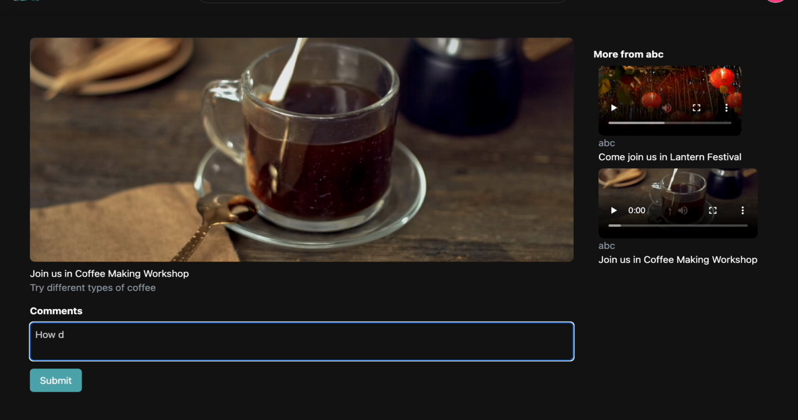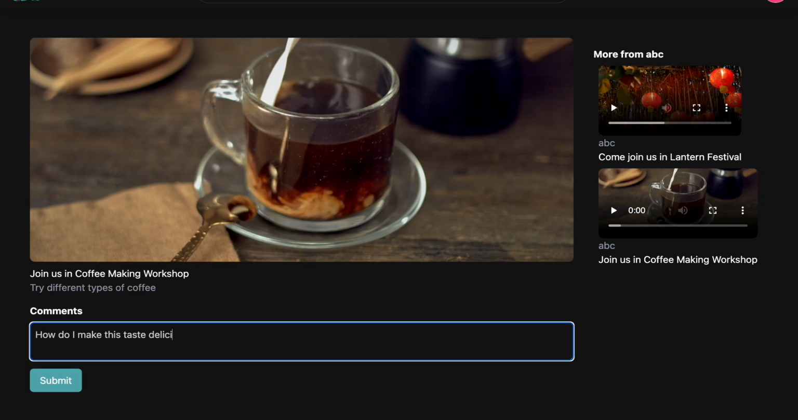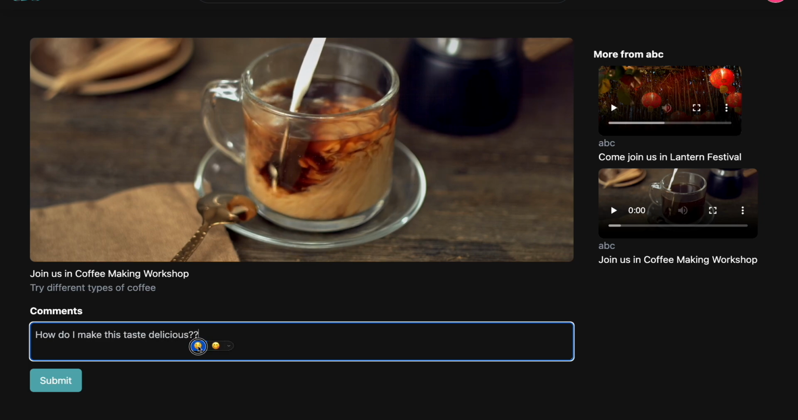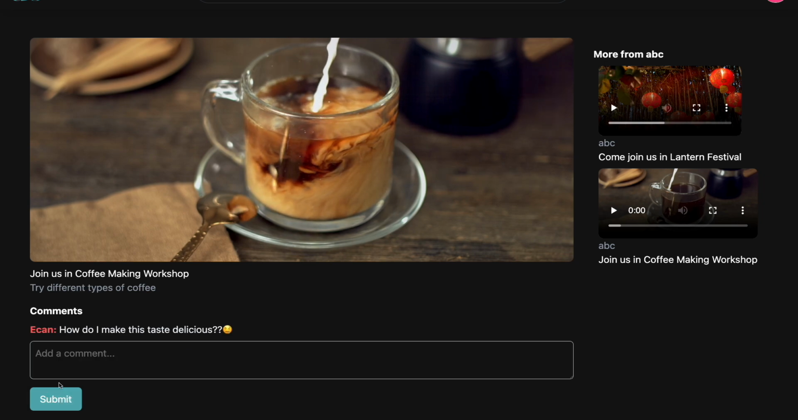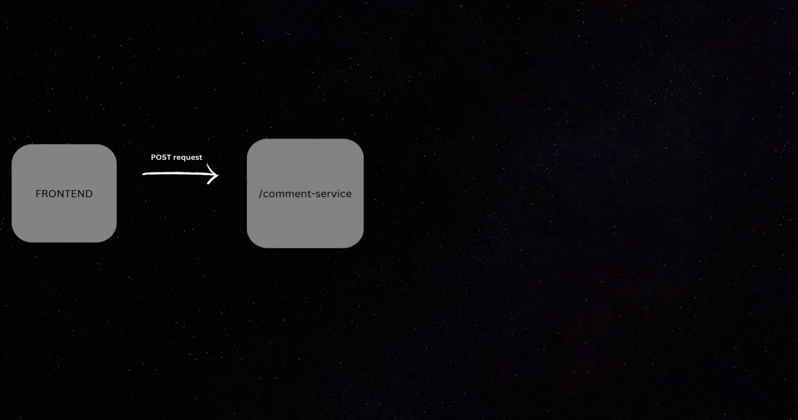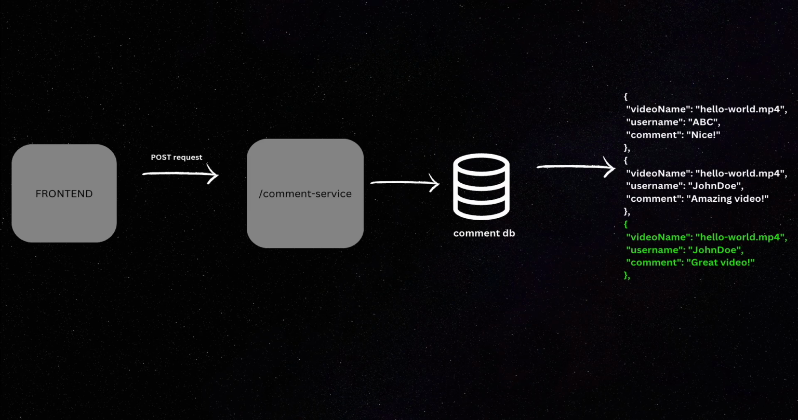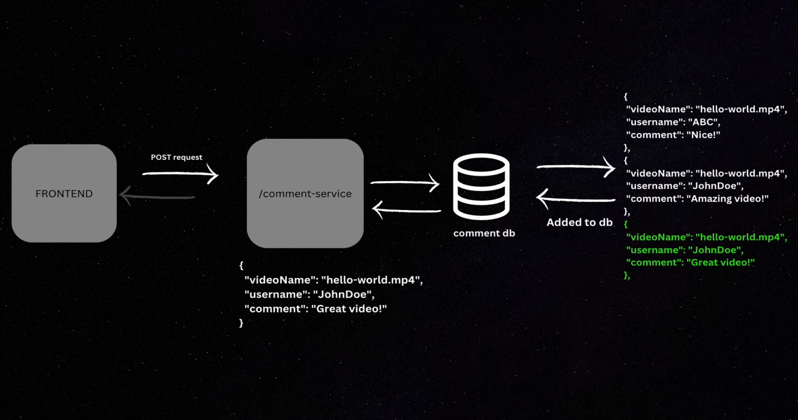Videos are more engaging when user can share their thoughts, right? So why not create comment service to allow users to comment on videos and view comments for each video in real time. So to add a comment, the user has to submit a comment via the front end. Then this comment service will receive the request and validate it. Then this comment would be saved in MongoDB with the video name, username, comment and timestamp details. And now each video has a history of users' interactions.